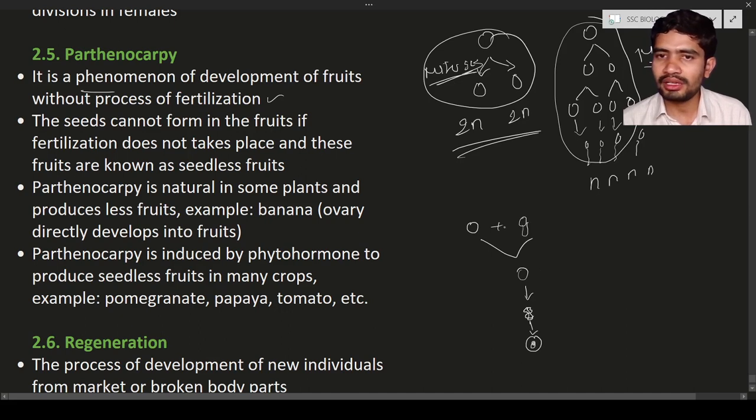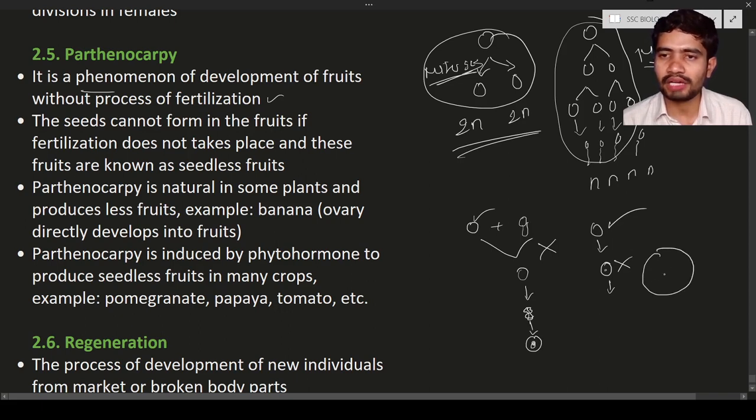So what is happening here? Here there is no fertilization of the ovum. If there is no fertilization, what will happen? The ovum cannot turn into a zygote, and if the zygote is not formed, the seed is not going to form. So this ovum is very simple. It will not turn into seeds. As a result, the fruit is going to develop.